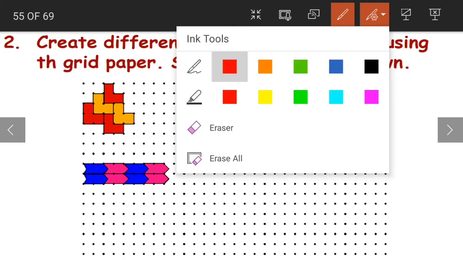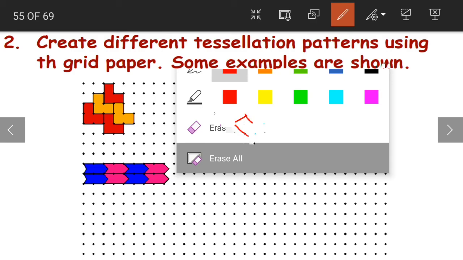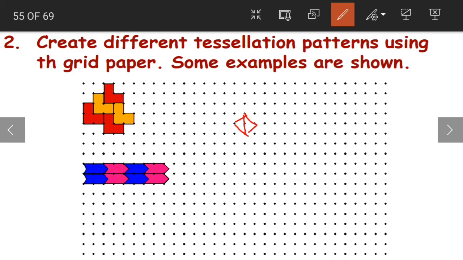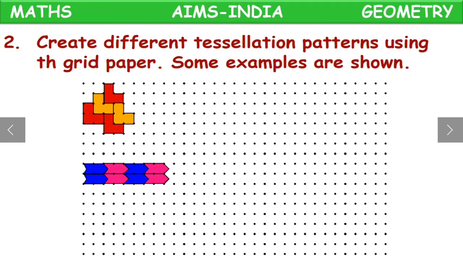This is for your fun. If you want to do it, you can do it like this. You can make different patterns out of it. See, like this you can make different patterns. Or you can go for simple squares using these grid lines or the dots here. You can make patterns that are tessellating. We have to make tessellation patterns. That means we have to make sure that there is no gap in between them.